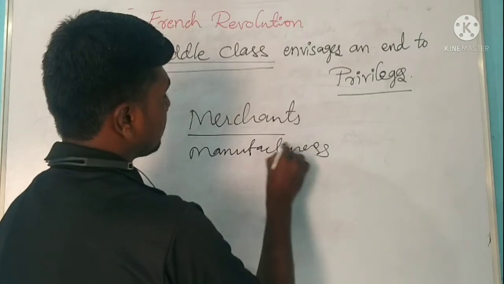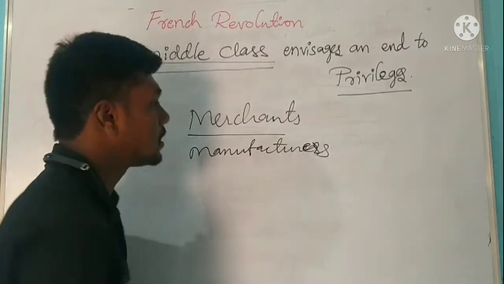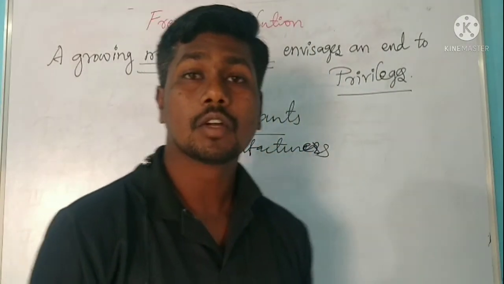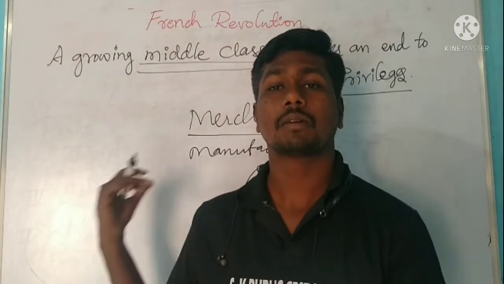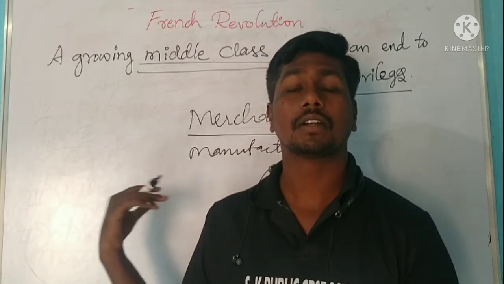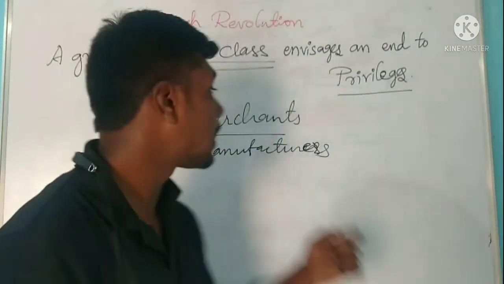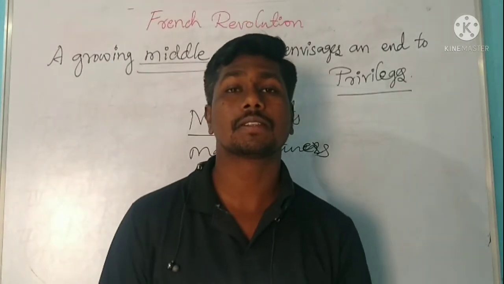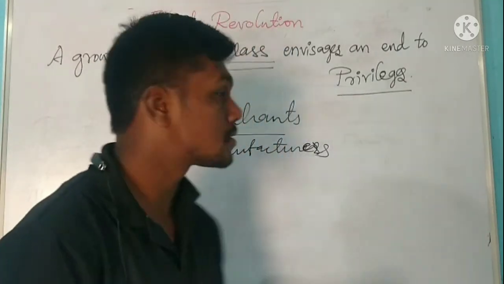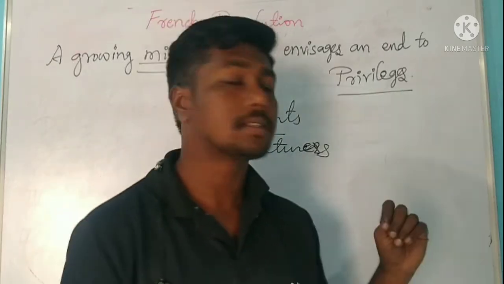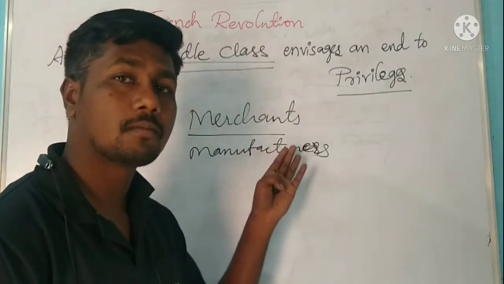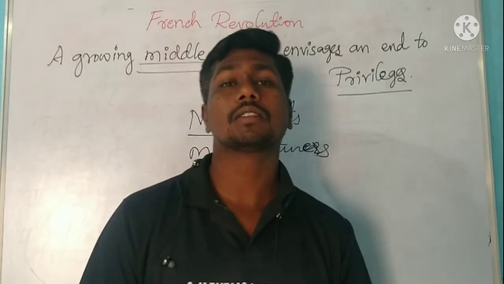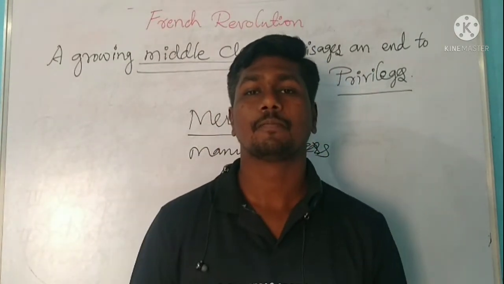Manufacturers were also the part of third estate, and even court officials were also the part of the third estate. Lawyers, as well as administrative officials, were also the part of third estate.